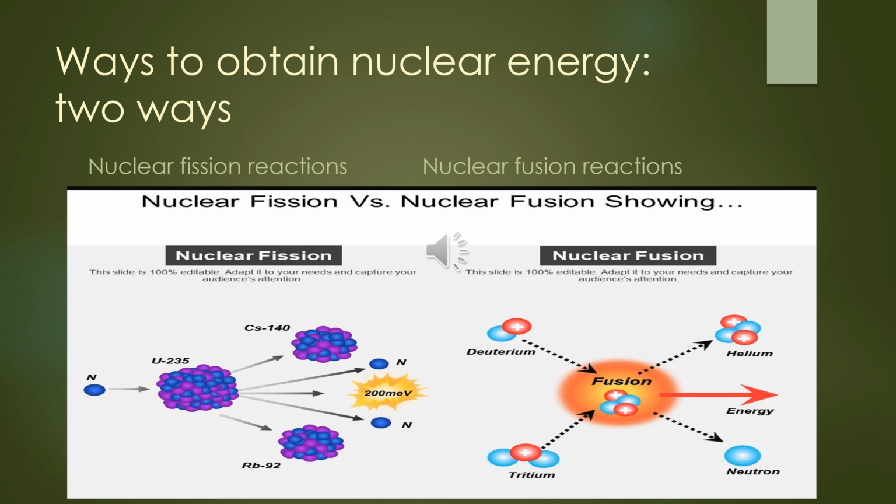There are two ways to obtain nuclear energy, or two types of reaction used to obtain nuclear energy. The first one is the nuclear fission reaction, and the second one is the nuclear fusion reaction. In both these types of reaction, a huge amount of energy is released that is used for further purposes.